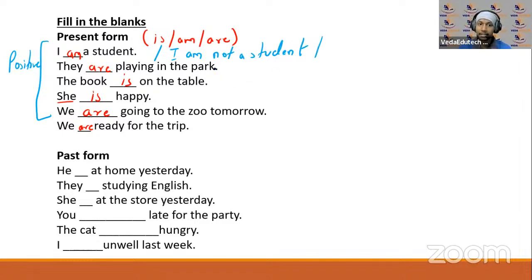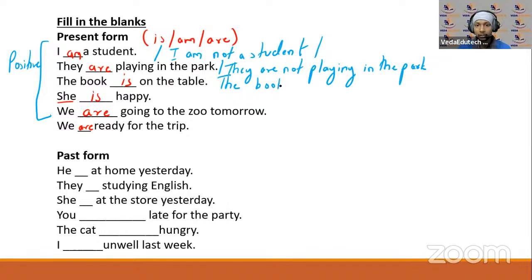ओके, नाउ नेक्स्ट वन, दे आर प्लेइंग इन द पार्क. व्हाट कैन दैट बी? दे आर नॉट प्लेइंग इन द पार्क. Okay, the book is on the shelf, on the table. The book is not on the table, right? Okay, she is happy. She is not happy. Okay, I hope you are all happy, right?